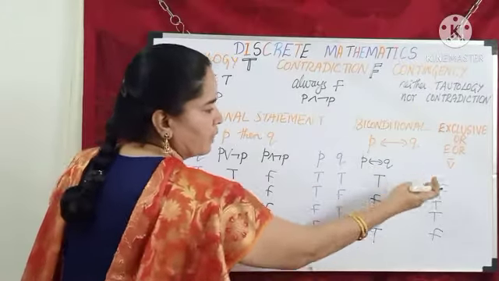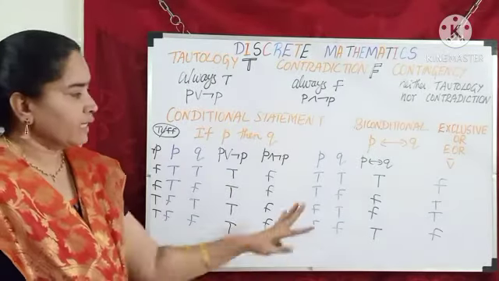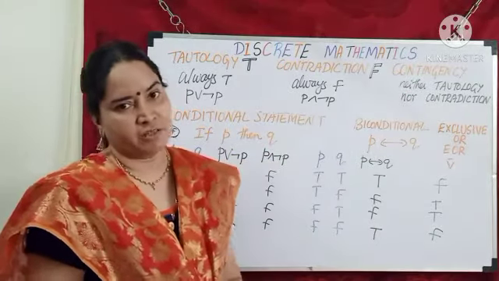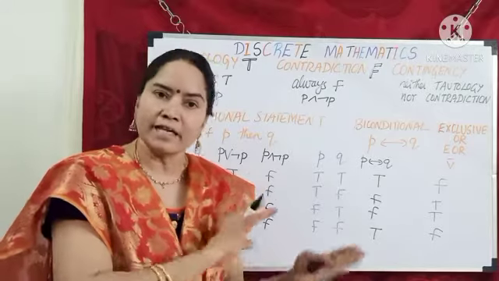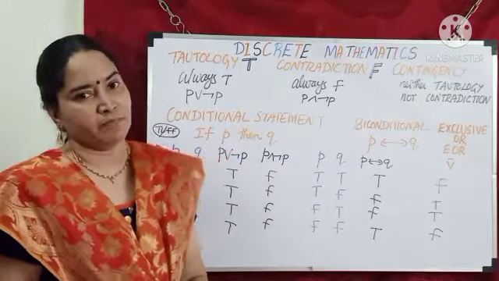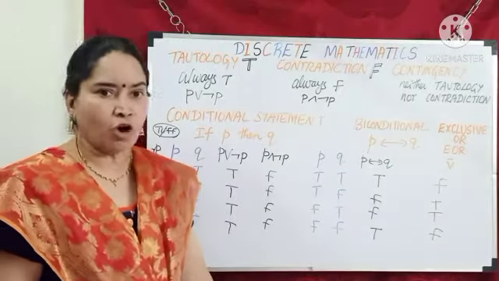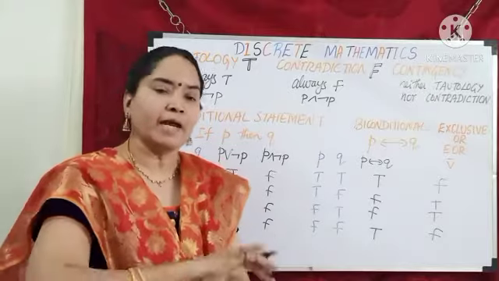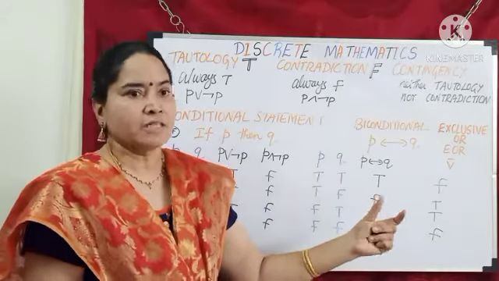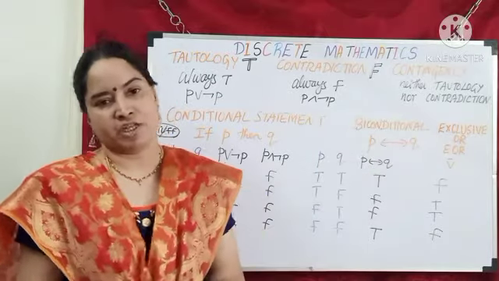What about statements that do not contain all T or all F? T and F are mixed and matched. Such statements we call contingency. What do you mean by contingency? Neither tautology nor contradiction. So tautology is fully true, contradiction is fully false, and contingency can be both. True, false, anything may come.